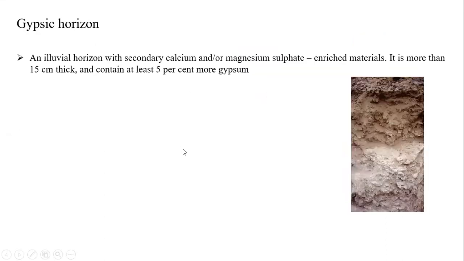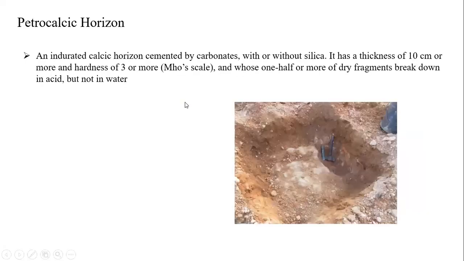Next one is gypsic. Gypsum is different from calcium. Remember, student, calcic and gypsic are very different. Here gypsum is dominant. The origin with secondary calcium sulfate enriched material is more than 15 centimeters thick. It contains, sorry, at least 5% gypsum in the gypsic origin. Gypsic origin is completely dominated by gypsum. Next one is petrocalcic. Petrocalcic is an indurated calcic origin, cemented by carbonates with or without silica.